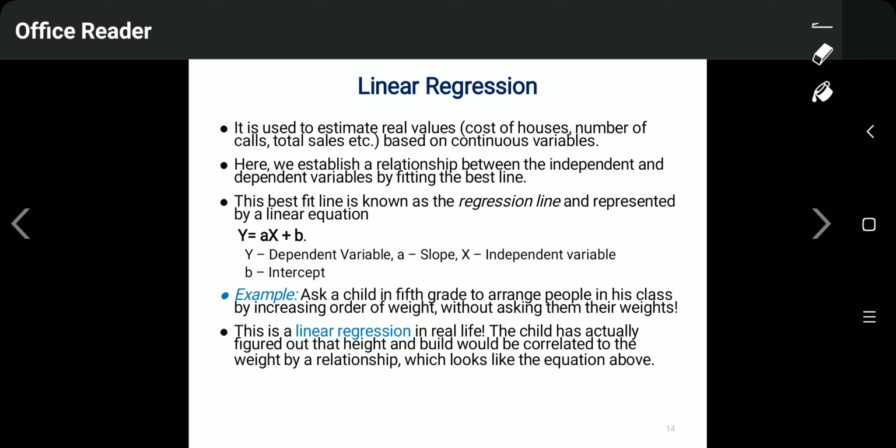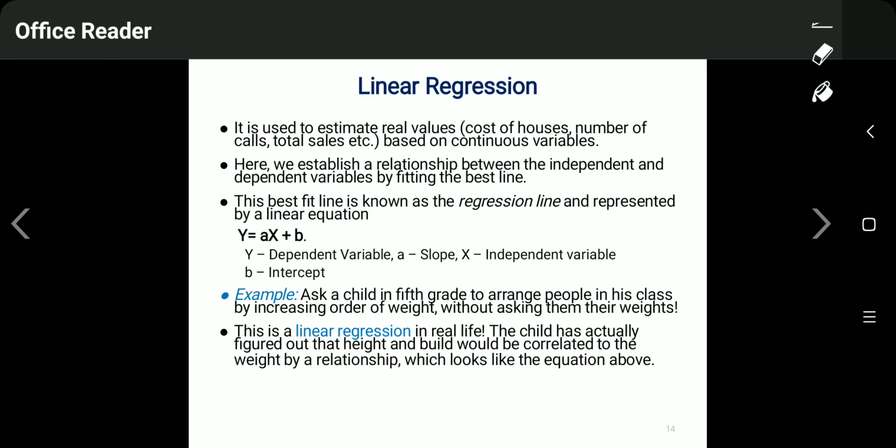The input will be treated as x and the output as y. So we find a linear relationship, y = ax + b, where x is the input and y is the output. If we are able to find such an equation, then for any other unknown input x, we can find the output y.